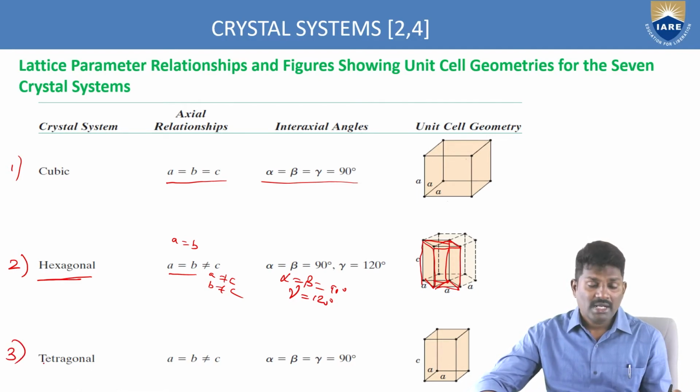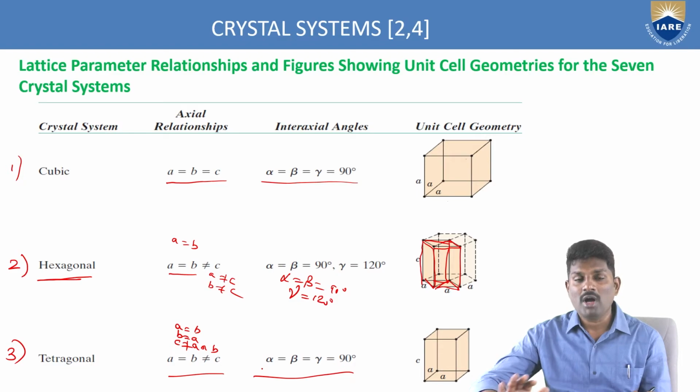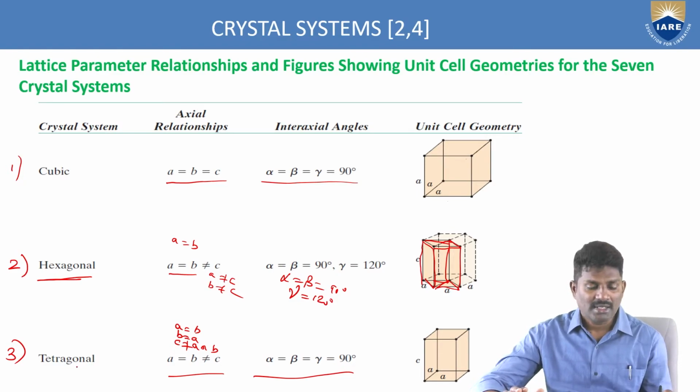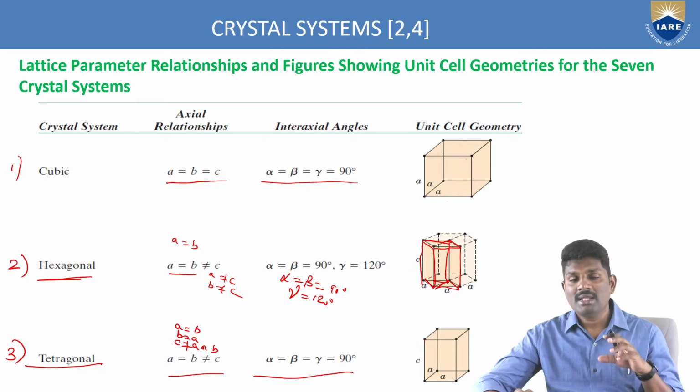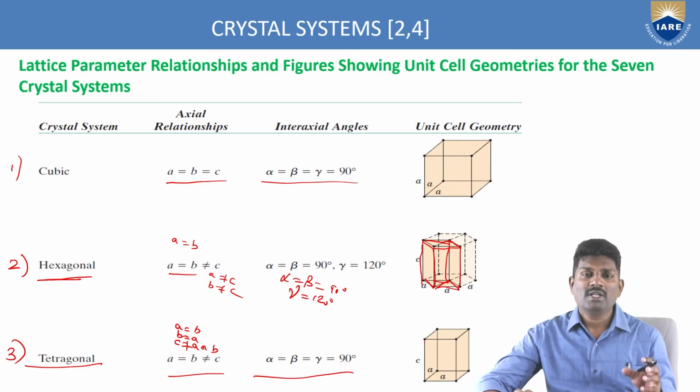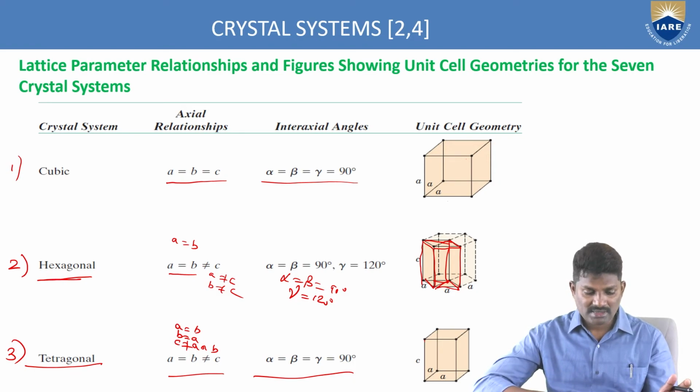Now the third one is the tetragonal. How are we getting it here? Again A equal to B and B is not equal to C. That means A equal to B, B equal to A, and C is not equal to A or B. So this is the relation. And again alpha, beta, gamma, all the angles are at 90 degrees, then you are getting a tetragonal type of crystal system. So this is the tetragonal crystal system where A and B are same and A, B is not equal to C. And the interaxial angles are all at 90 degrees. So this is how you can get the third crystal system, that is the tetragonal.